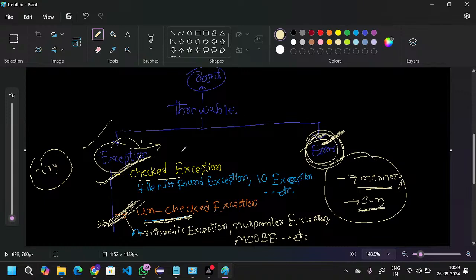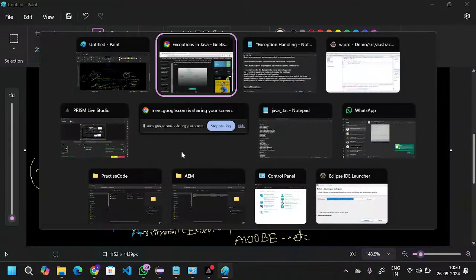But in case of exception, we can handle it programmatically, while errors are not handled programmatically. That is the major difference.